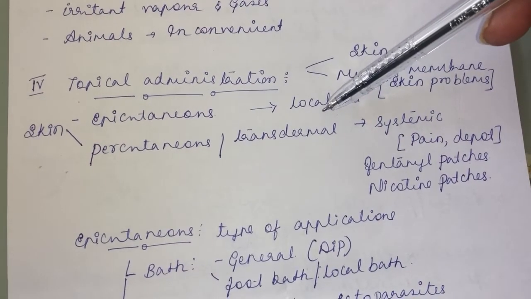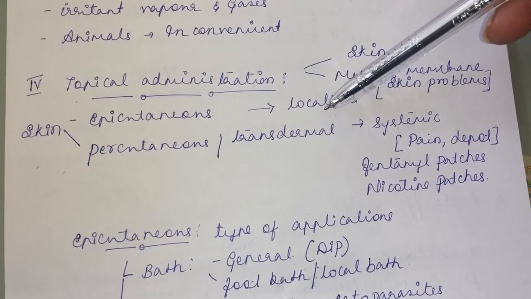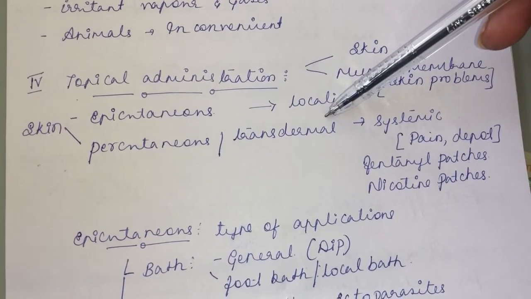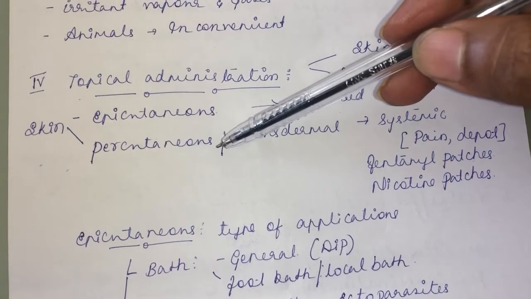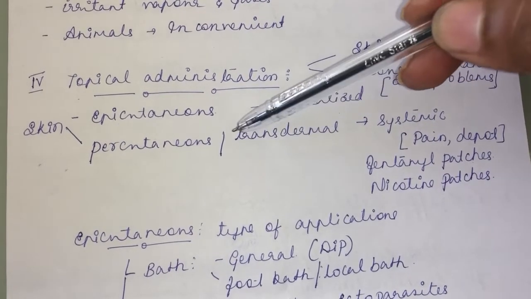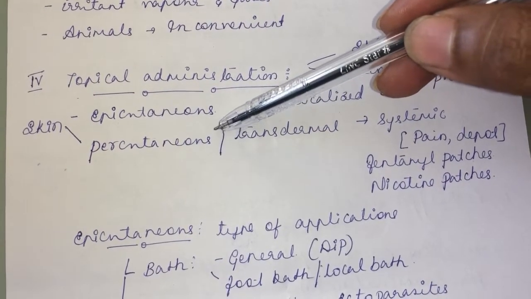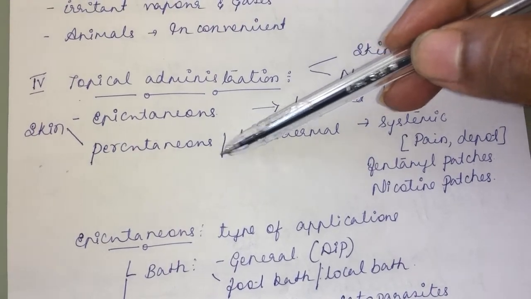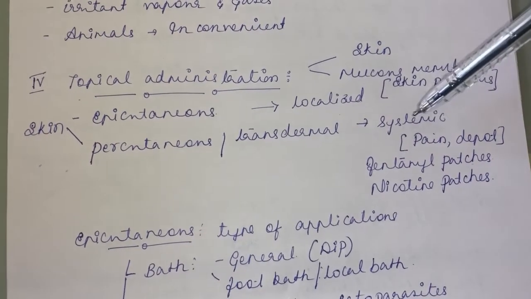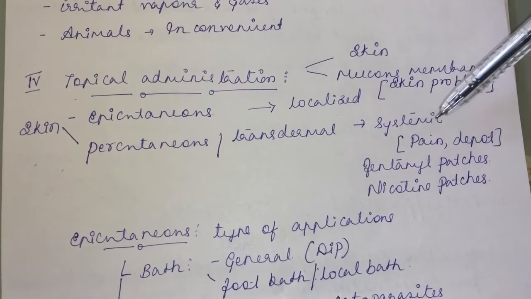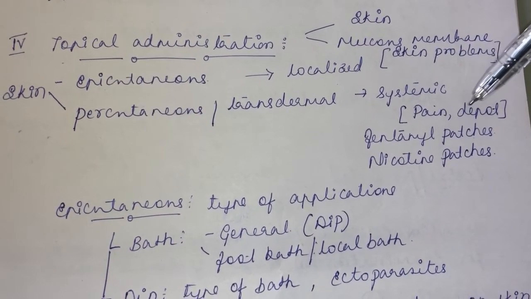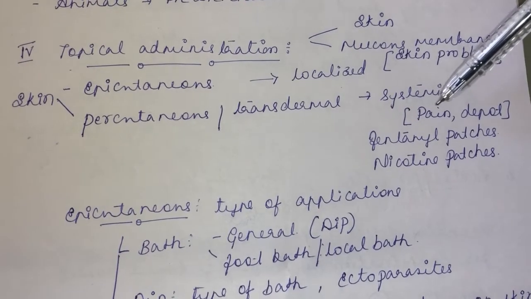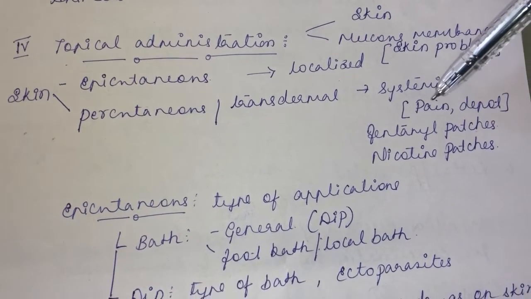What kind of effect will you expect out of the epicutaneous route? A localized effect. The drug will act on that local area. Then percutaneous or transdermal, where the drug gets absorbed from the skin layer. What kind of effect will you see? You can expect a systemic effect, for example to relieve pain, or it will act as a depot.